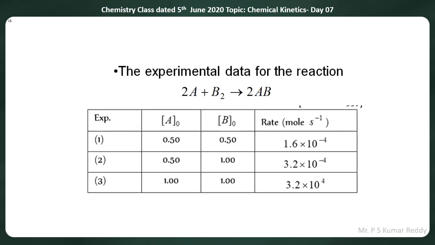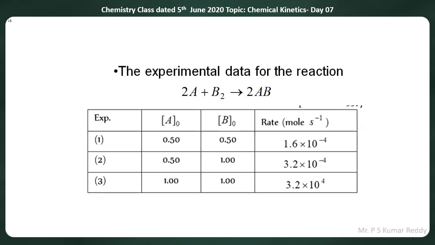In the same way, concentration of A is 0.5, concentration of B is 1.0, and rate is 3.2 into 10 to the power of minus 4 moles per liter per second.